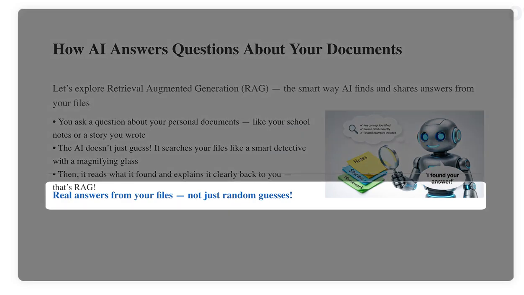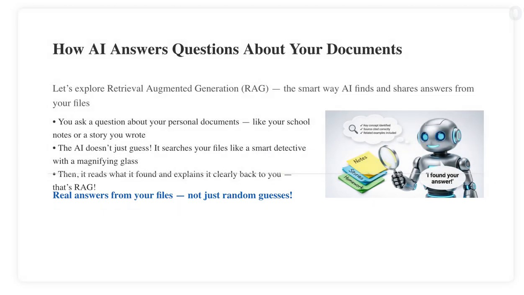Once it finds the right information, the AI reads it and then explains it back to you in a clear, natural way. That's the generation part. So you get real answers from your files, not just random guesses.